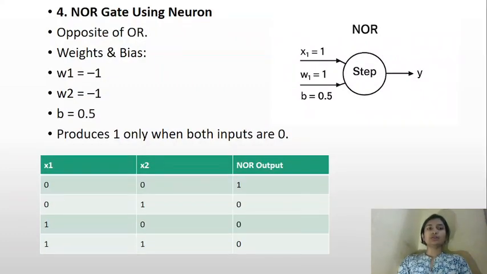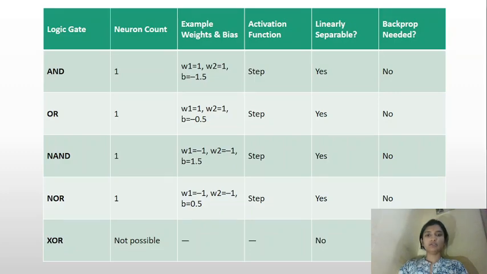NOR gate using a neuron. It is the opposite of OR. Weights and bias: w1 is -1, w2 is -1, b is 0.5. It produces 1 only when both inputs are 0. For x1 and x2, when 0,0 the output is 1; in all other combinations, the output is 0. Here is the table where you can see the neuron counts, example weights and bias, activation function, linearly separable or not, and backprop needed or not. Thank you so much.